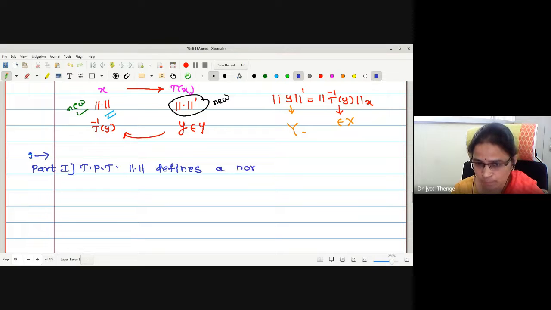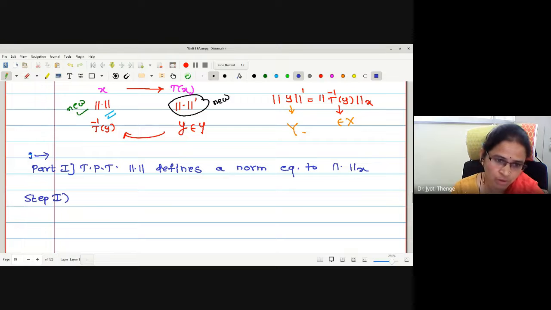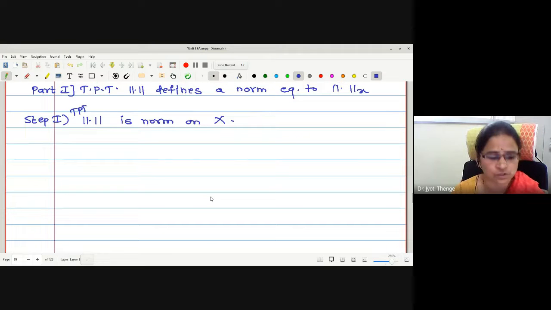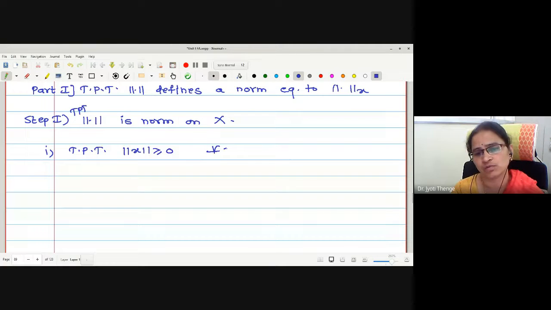Define a norm equivalent to norm x. In step 1, we will first prove that this norm is a norm on X. To satisfy that, let us go for all the four conditions one by one. What will be the first condition to prove? Norm x is greater than or equal to 0, for all x in X.